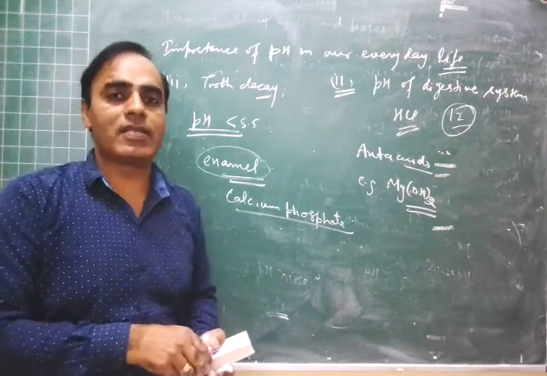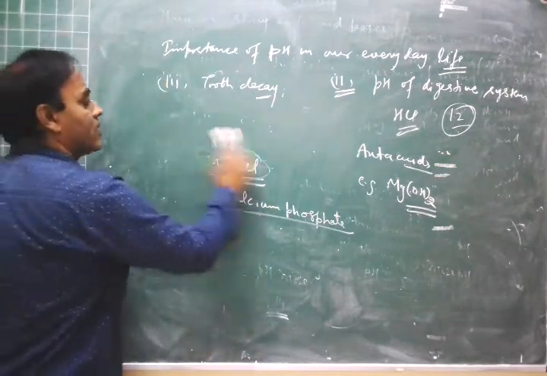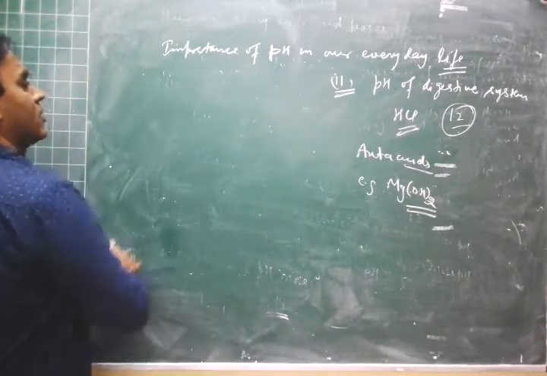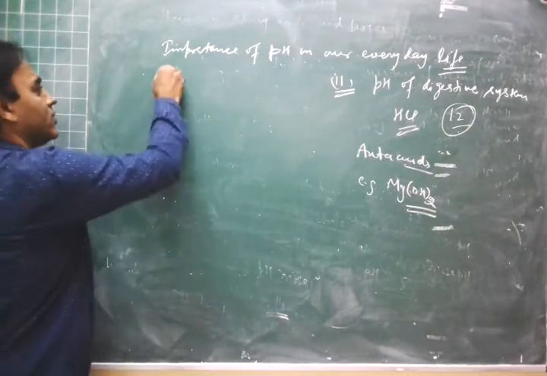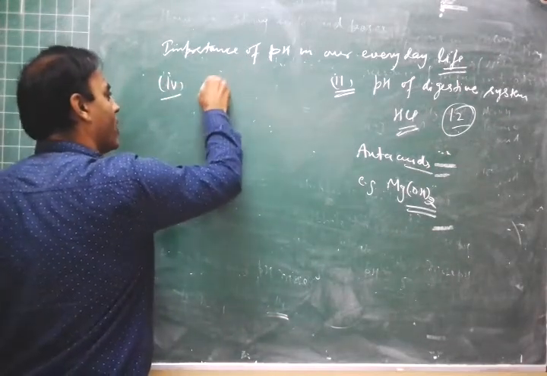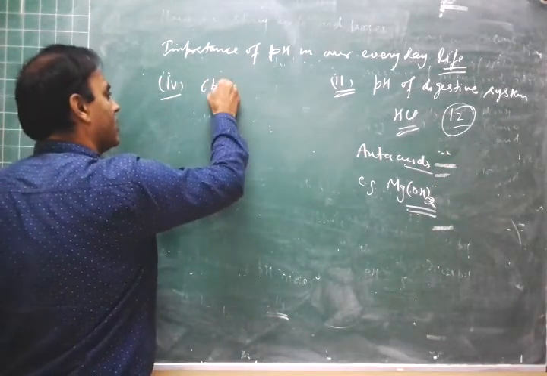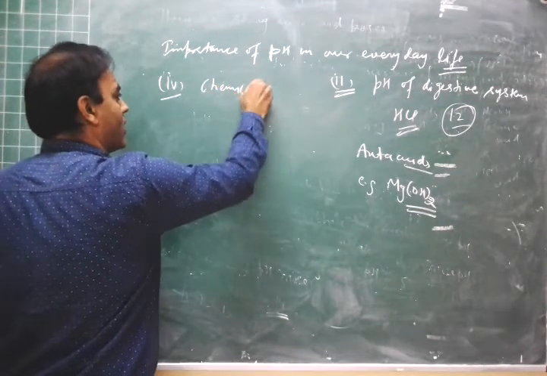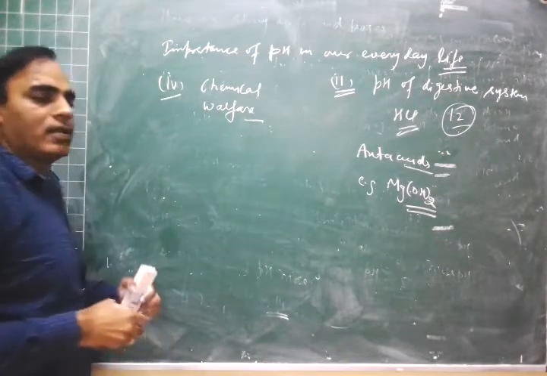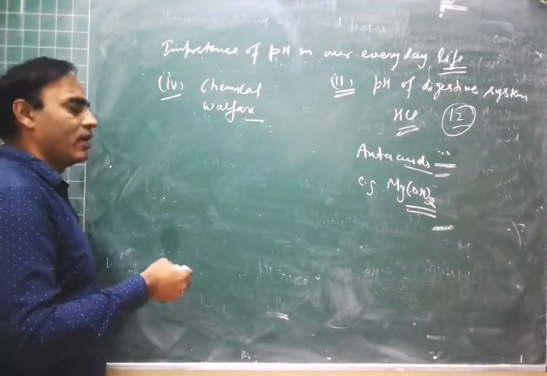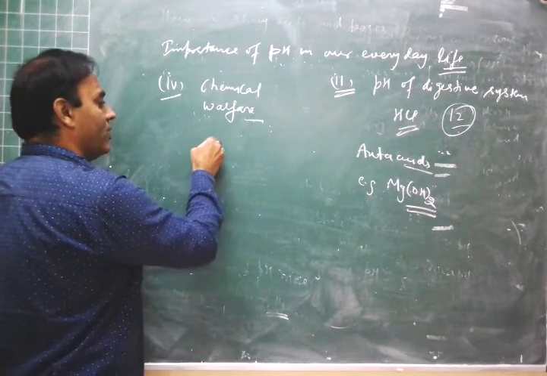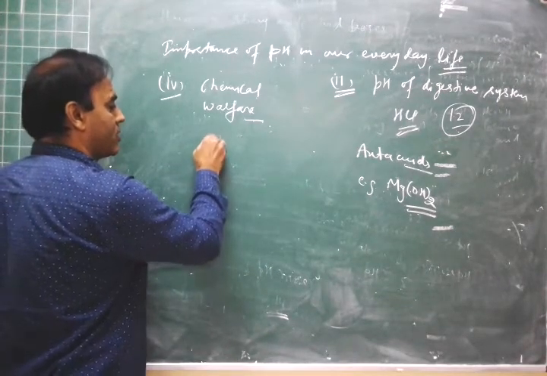And next, some insects and some plants inject methanoic acid. That is, it is used by some insects and plants as chemical warfare. When a honeybee stings, it secretes a chemical, that is formic acid, in our body.